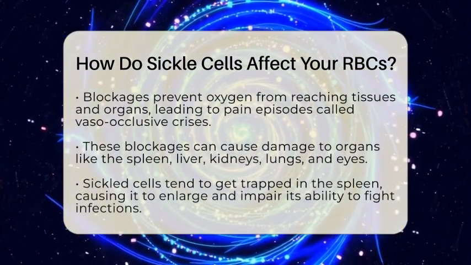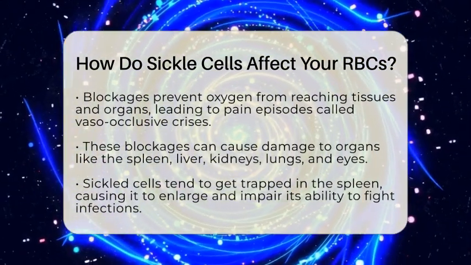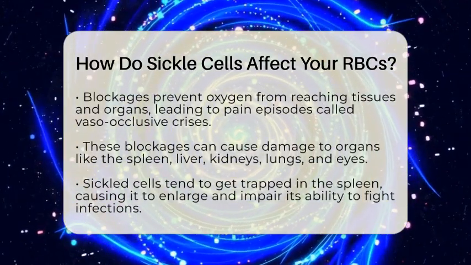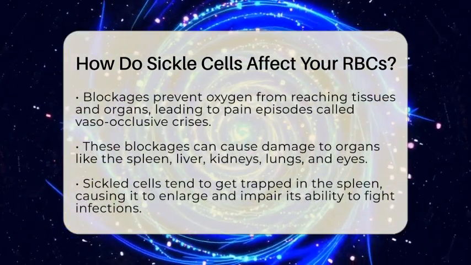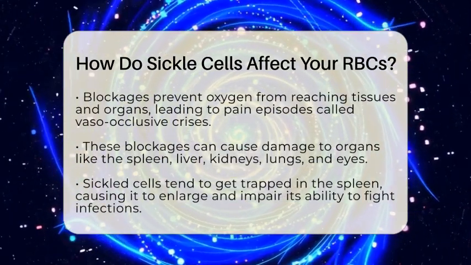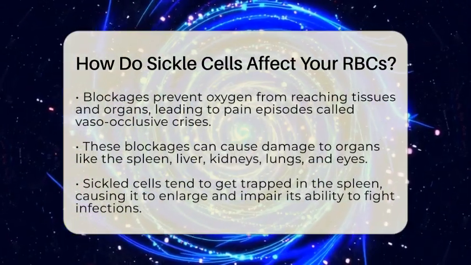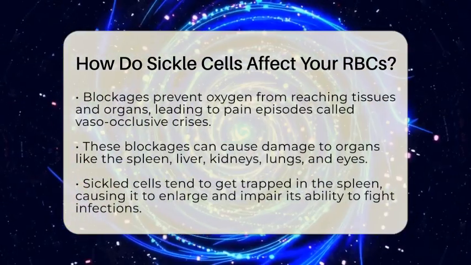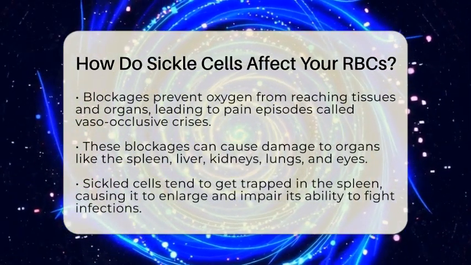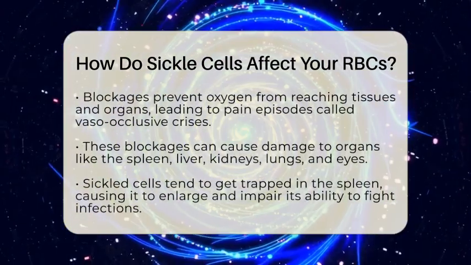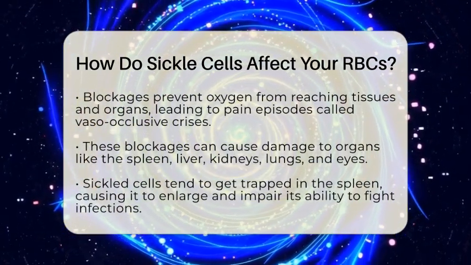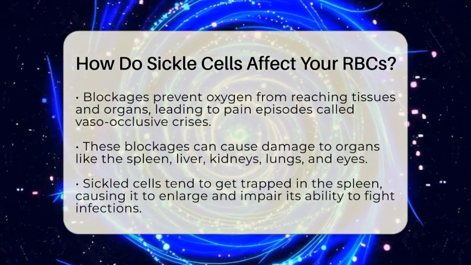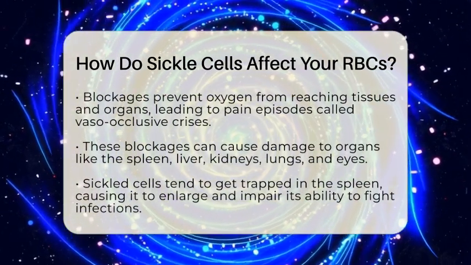Normal red blood cells are designed to be flexible and disc-shaped, allowing them to squeeze through tiny blood vessels easily. Sickle cells, however, are stiff and sticky, making it difficult for them to pass through these small vessels. This causes blockages that can result in tissue ischemia, or lack of oxygen, which can damage organs like the spleen, liver, kidneys, lungs, and even the eyes. Because sickle cells are less flexible, they tend to get trapped in the spleen, causing it to enlarge and sometimes impair its ability to fight infections.